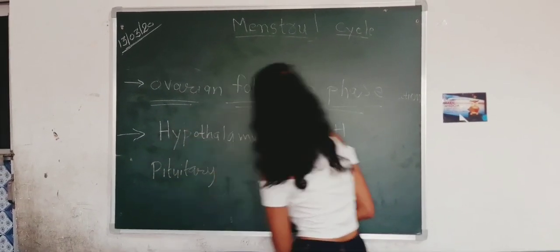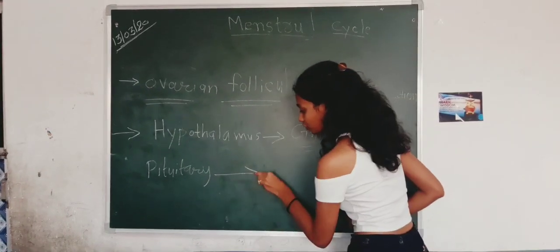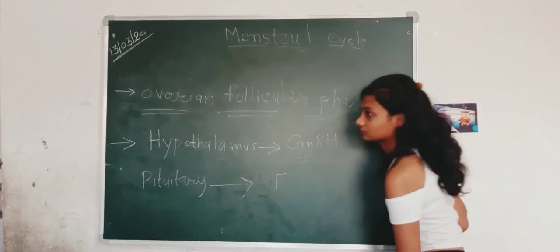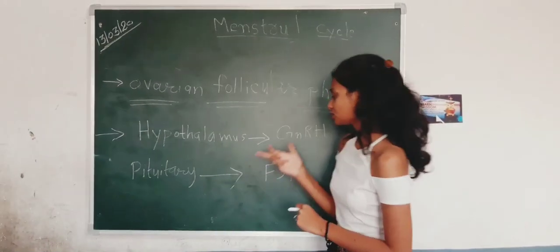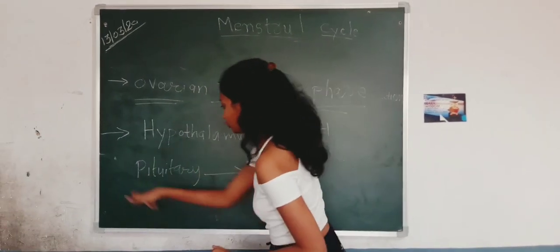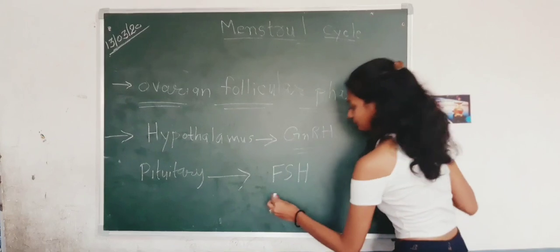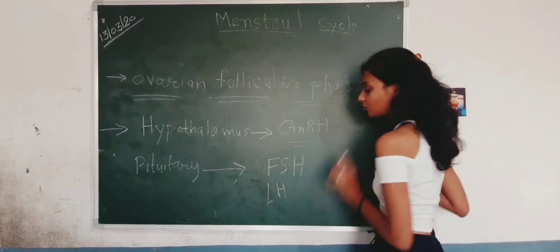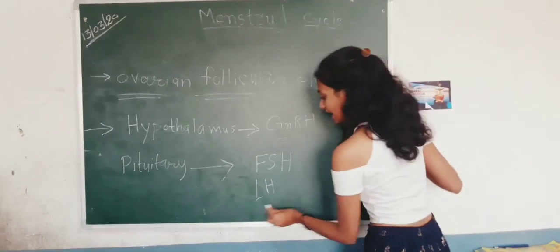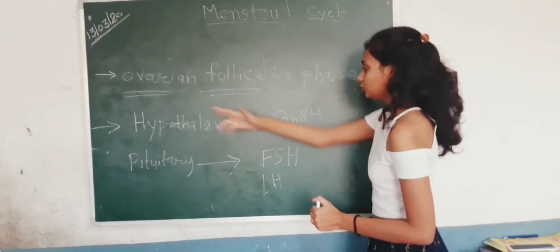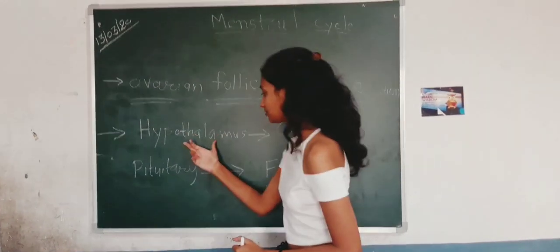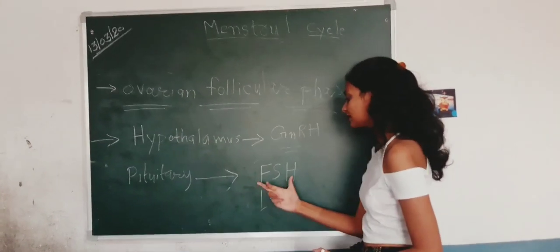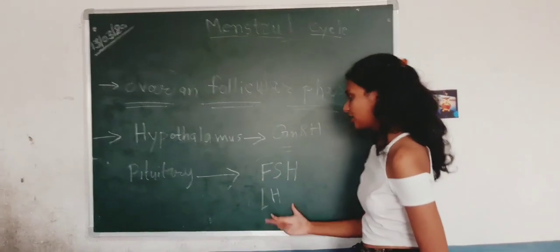This GnRH stimulates the pituitary, and the pituitary stimulates FSH and LH. FSH means follicle stimulating hormone, and LH is luteinizing hormone. You have to remember this clearly: the hypothalamus releases GnRH, leading the pituitary to stimulate FSH, follicle stimulating hormone, and LH, luteinizing hormone.